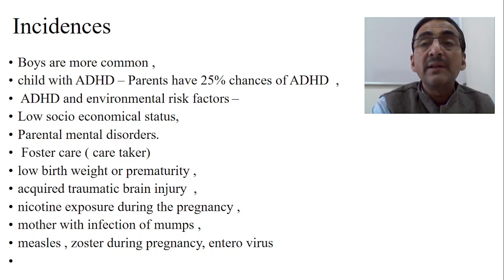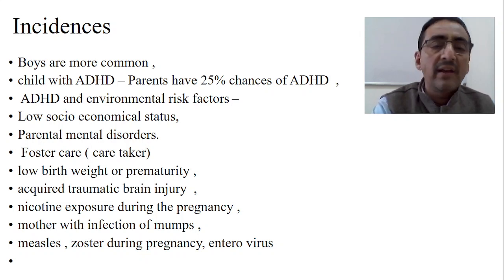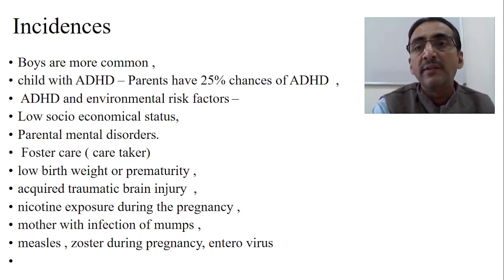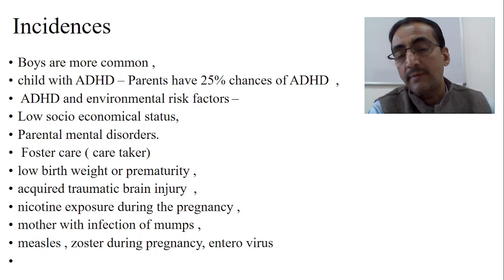Nicotine exposure during pregnancy. If the mother is exposed to nicotine during pregnancy, like cigarette smoking and some other tobacco, then also the chance of incidence is more. And a mother with infection of mumps. A mother infected with mumps during pregnancy has also shown increased incidence of ADHD thereafter. Then measles, herpes zoster during pregnancy, and some other enteroviruses entering inside and causing the problem. So all such viral infections have shown a greater incidence of ADHD in the child in the later part of life.